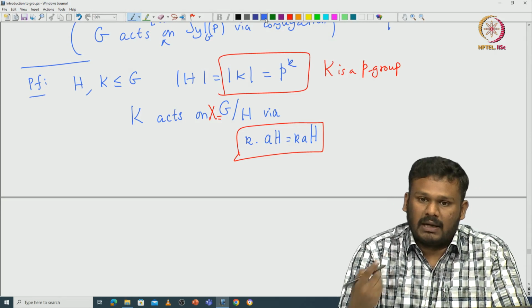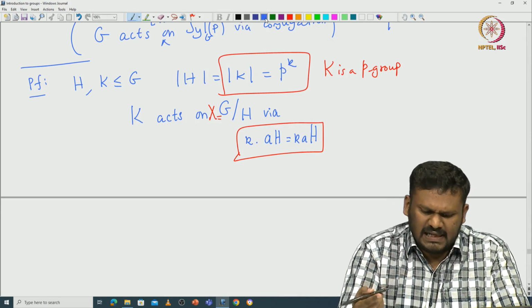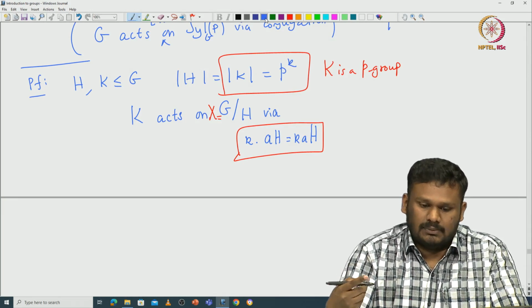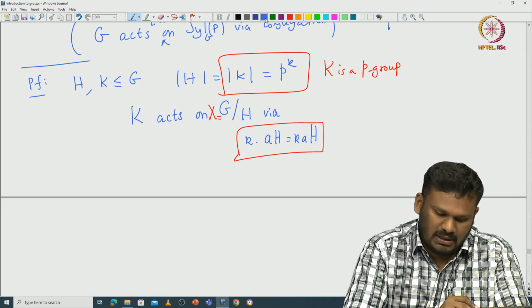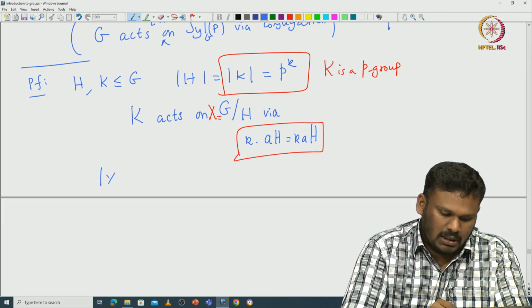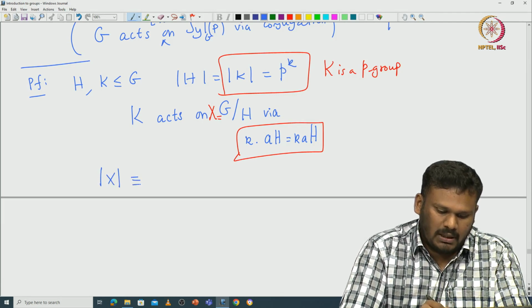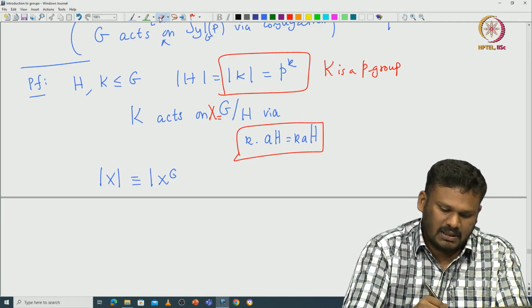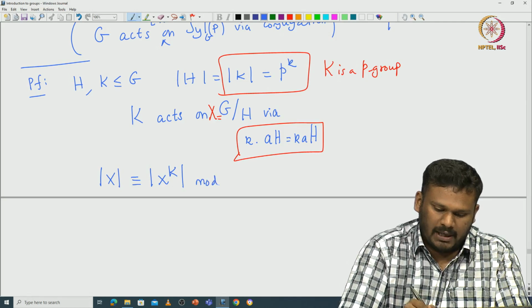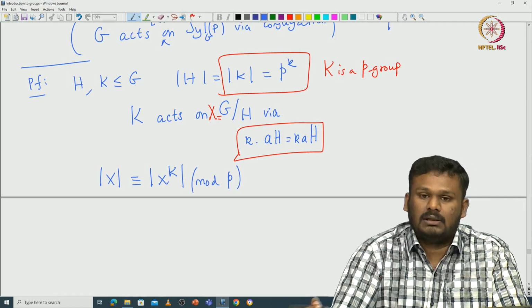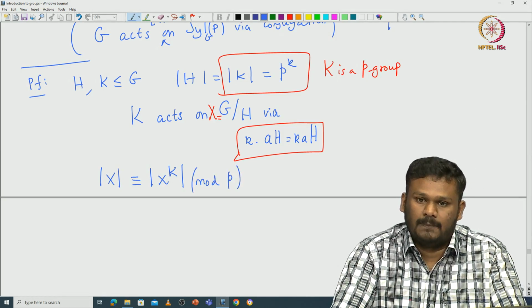So if you write that class equation or that orbit decomposition of this X, then we saw that the cardinality of X is going to be congruent to the cardinality of X^K, because K is the group that is acting, modulo the prime P. This is something we have already proved for P groups.